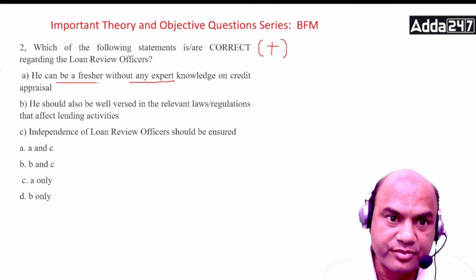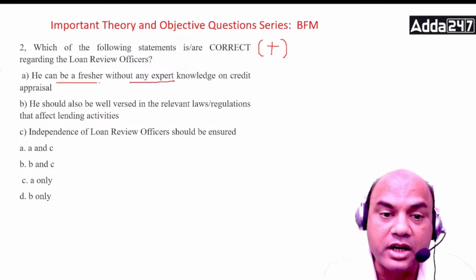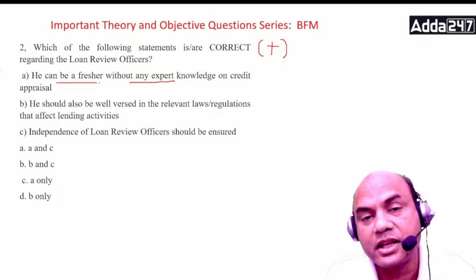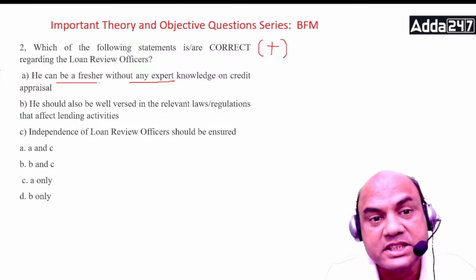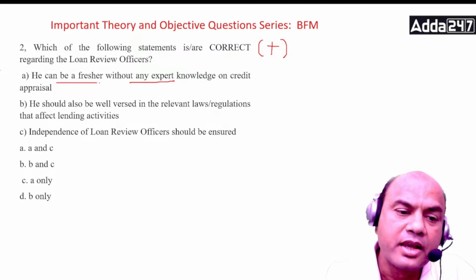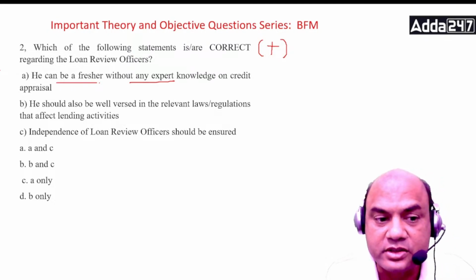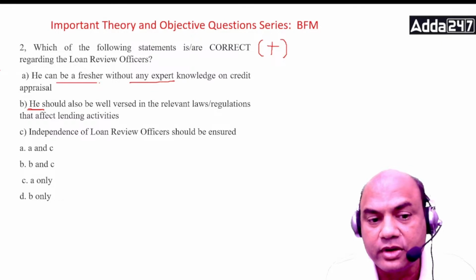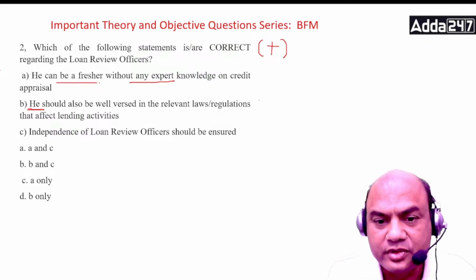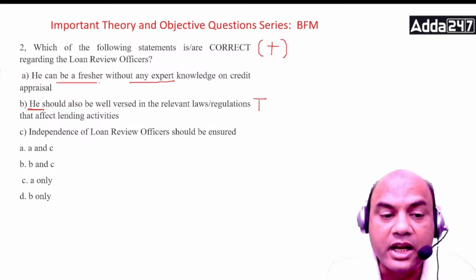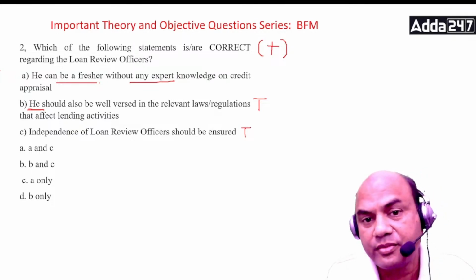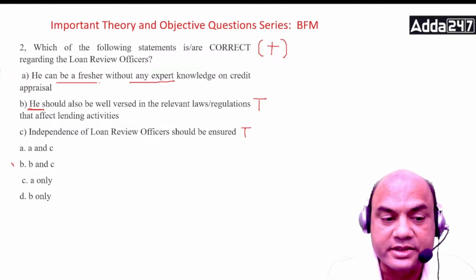The same question is there in BFM too, module D mainly. He or she should be well versed with the relevant laws and regulations, so that is true. Independence of the loan review officer should be ensured, that is also true. So the answer is B and C.